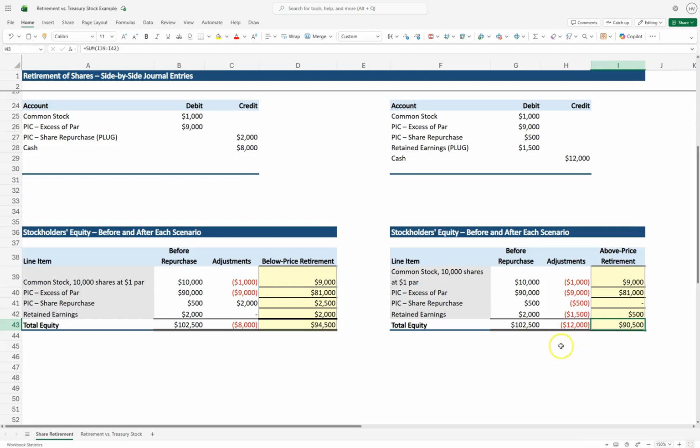So we see our equity section still is reduced, which is what we expect, but it decreased by more because we had to pay more out for those shares. So that's just comparing the share retirement, whether you repurchase those shares below the original price or above the original price.